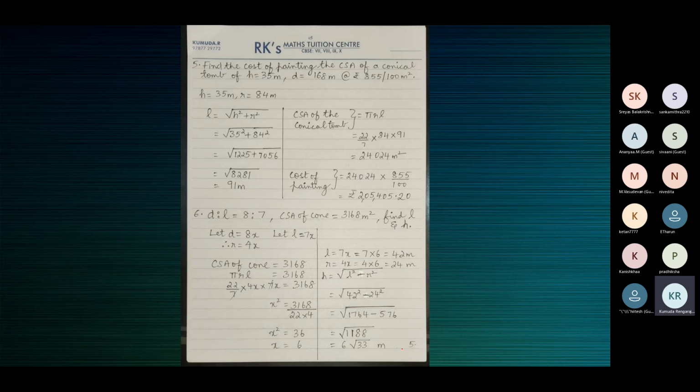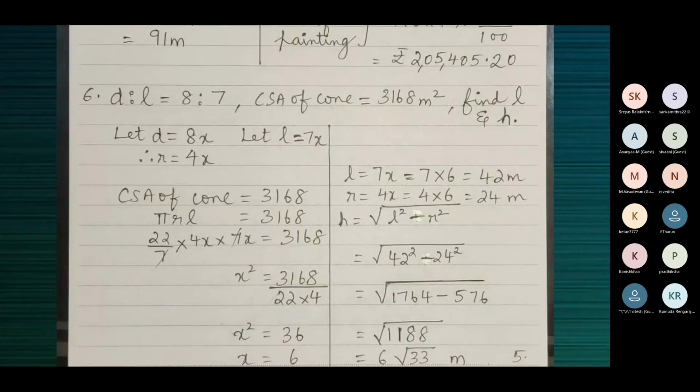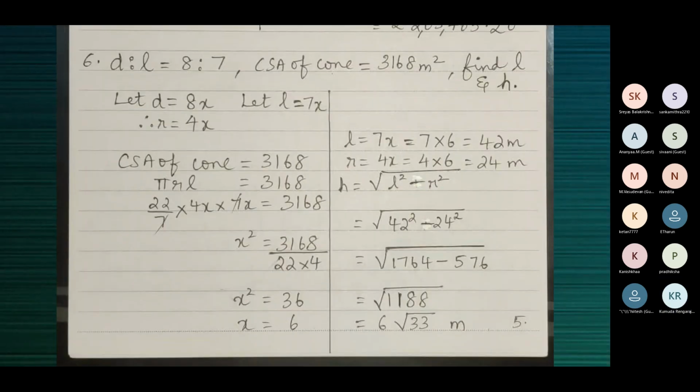Then the radius will be 4x, because radius is half of the diameter. We are given that the CSA is 3168.